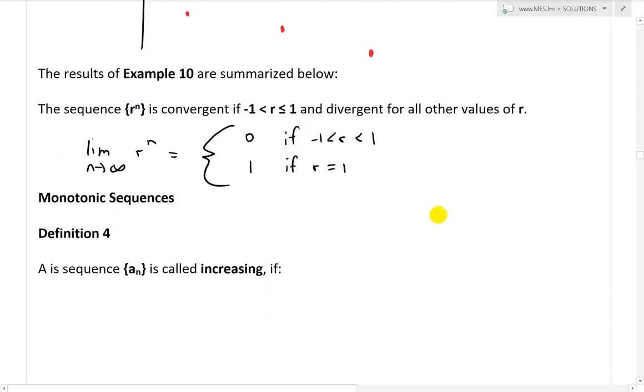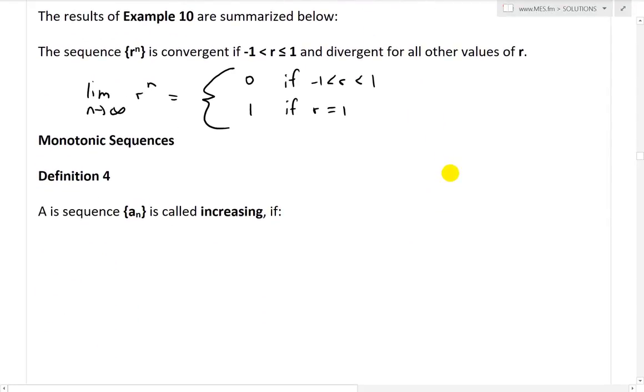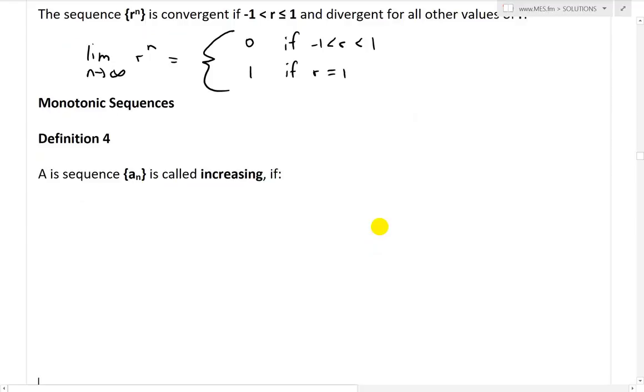Alright, so that was a pretty extensive example. Now let's jump to a new definition or concept, and that's called monotonic sequences, just again more terminology. Definition 4: a sequence a_n is called increasing if a_n is less than a_(n+1), the next term above it, for all n greater than or equal to 1.